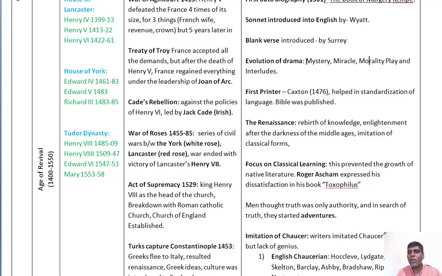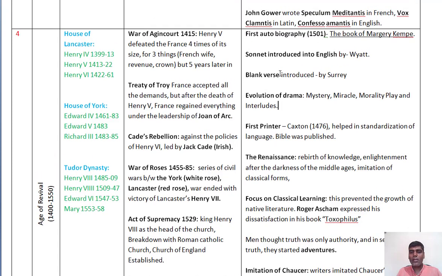So these three can be called the beginning, the forerunners of the English drama, and later they gave place to the interludes. Interludes are nothing but a comic relief in between the cycles of these morality plays. One of the four important interludes of this age is The Four Ps. The story of four characters whose names begin with the letter P: Peddler, Apothecary and other characters. That's why this has a tremendous influence on the beginning of the English drama.